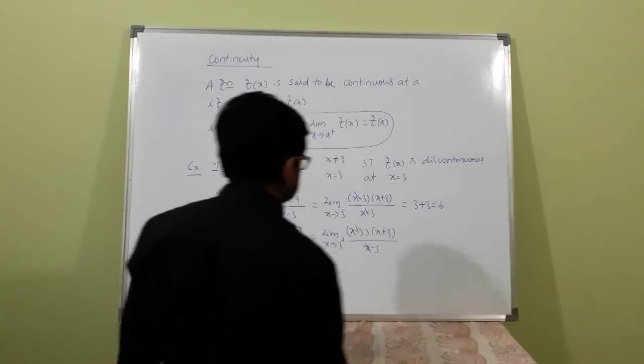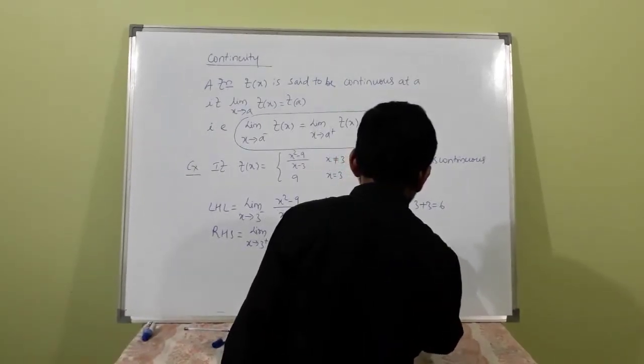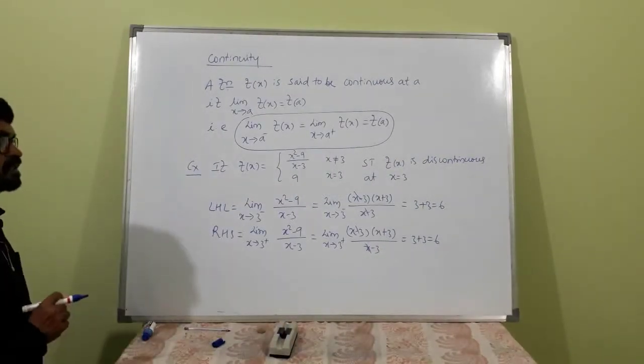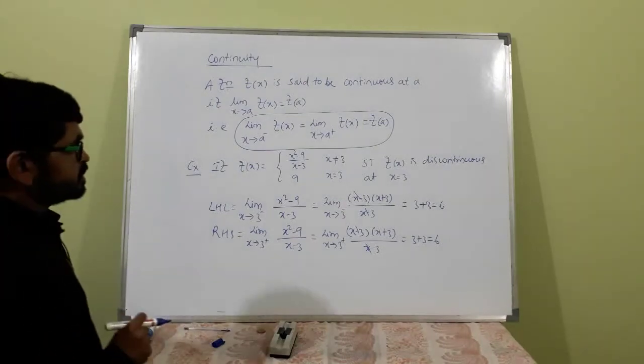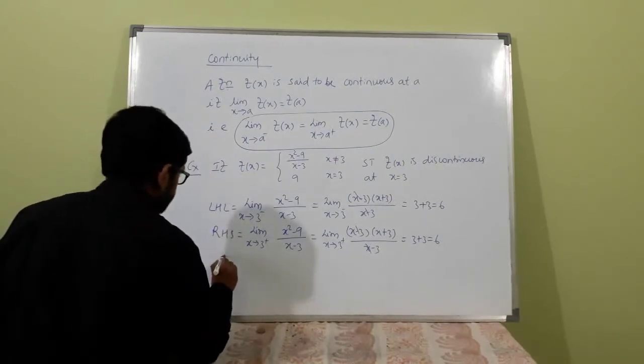Again this gets cancelled and this is 3 plus 3, again that is 6. Here left hand limit and right hand limit are equal, isn't it? So the limit exists, but f(x)